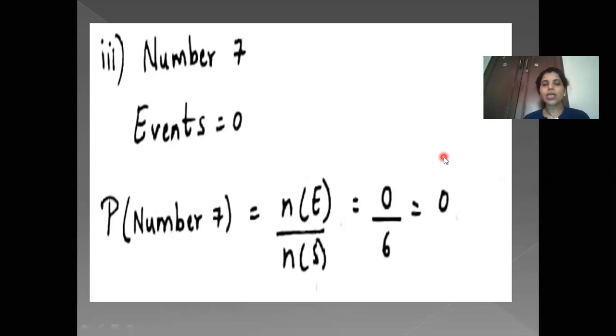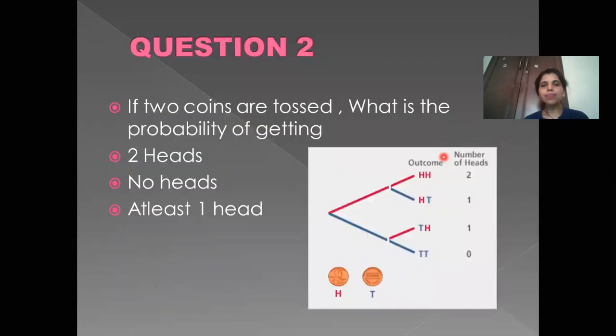Okay, children. Now we go to the next sum. Question 2. If two coins are tossed, what is the probability of getting two heads, no heads, and at least one head? So now when you are writing that two coins are tossed, as we have seen, the outcomes are two heads, one head and one tail, one tail and one head, and two tails. So there are 4 outcomes. So sample space is 4.